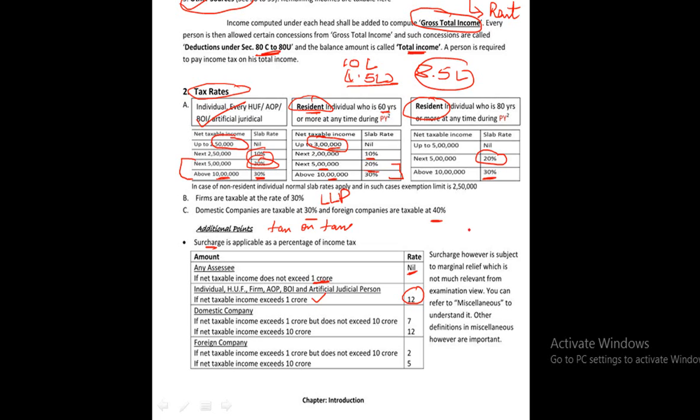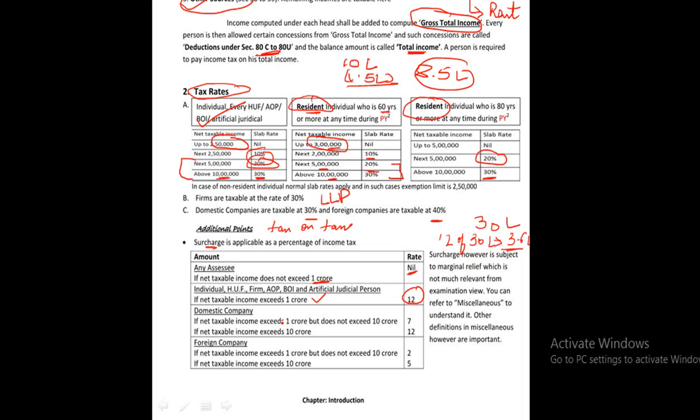Let's suppose the tax rate comes out, tax after calculation comes out to be 30 lakh. So we'll apply 12% of 30 lakh, that shall be 3.6 lakh. So we'll sum up this, and this shall be the total tax liability.